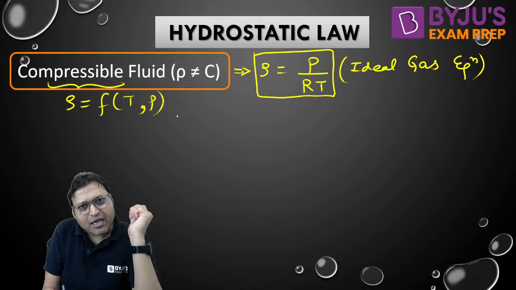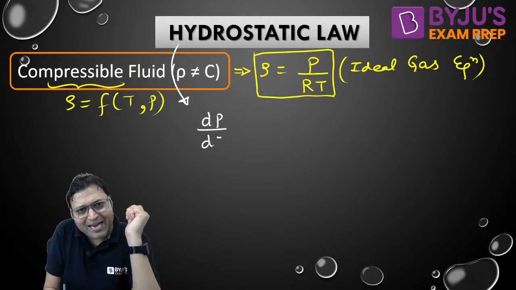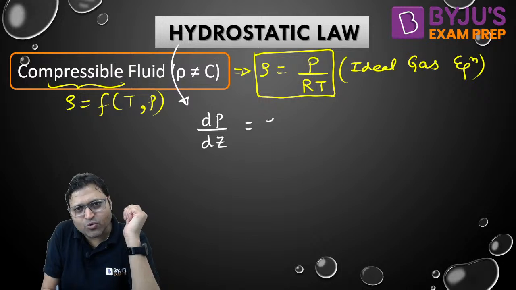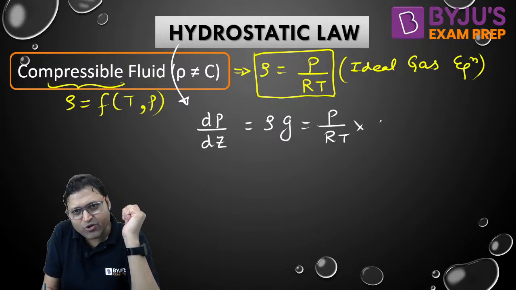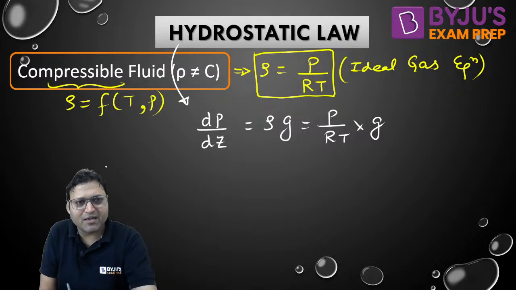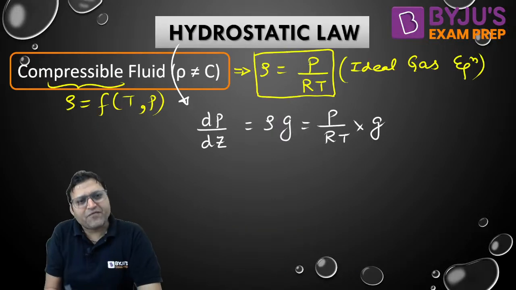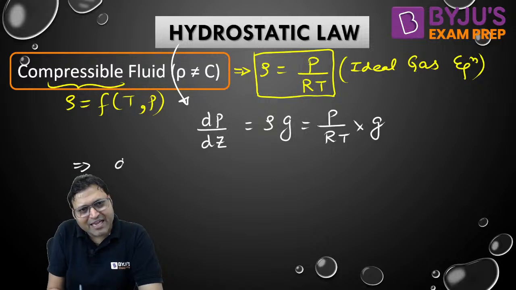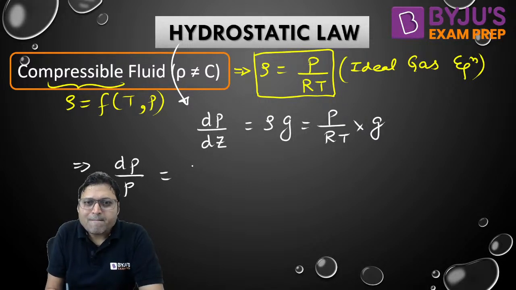Now, the hydrostatic law: dP by dZ is equal to rho into G, that is equal to P by RT into G. Separate the variables: dP by P is equal to G by RT into dZ.